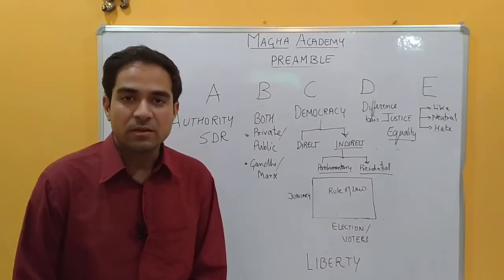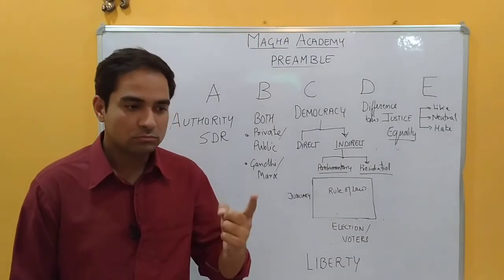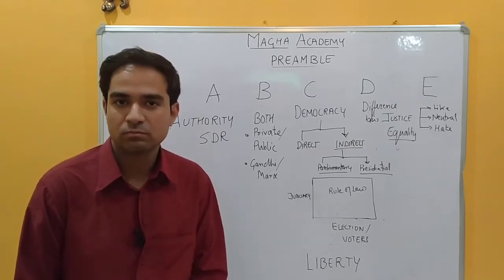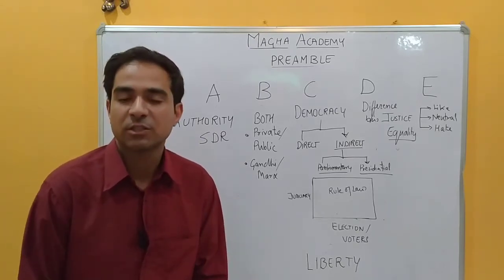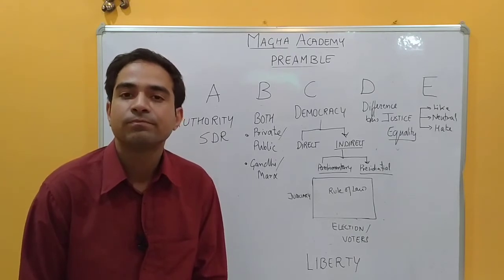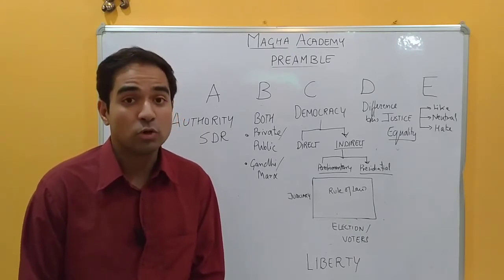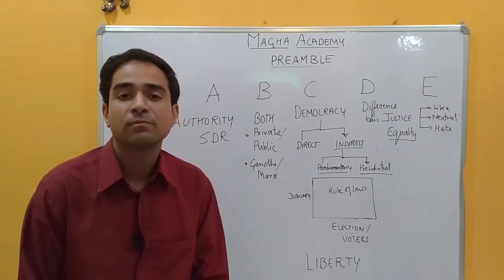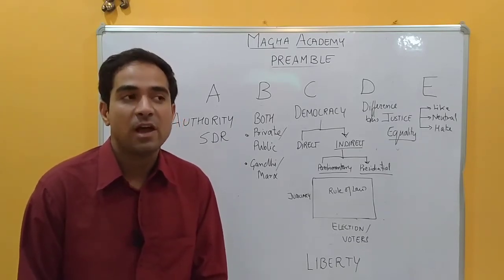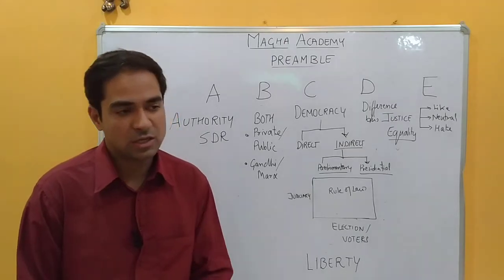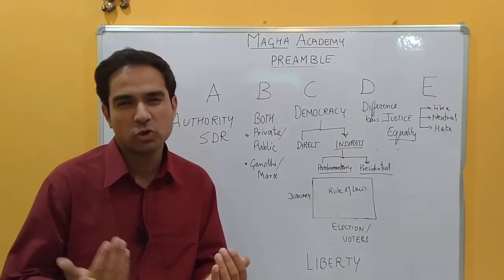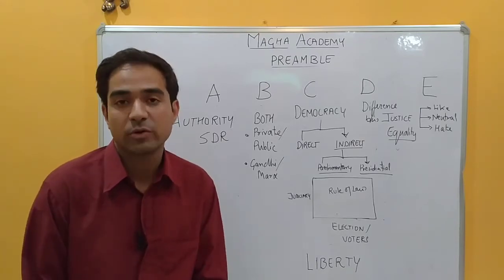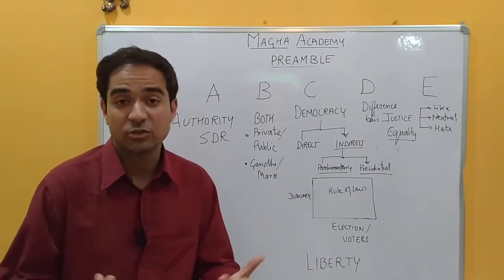So next is B. Both stands for, we have both public and private sector interplaying in the economic dynamics in the country. Existence of both private and public is also called a mixed economy. We have a mixed type of economy, and we have taken some characteristics of Marx and most of the characteristics of Gandhian. Gandhian says that yes, private and public should exist in the society.